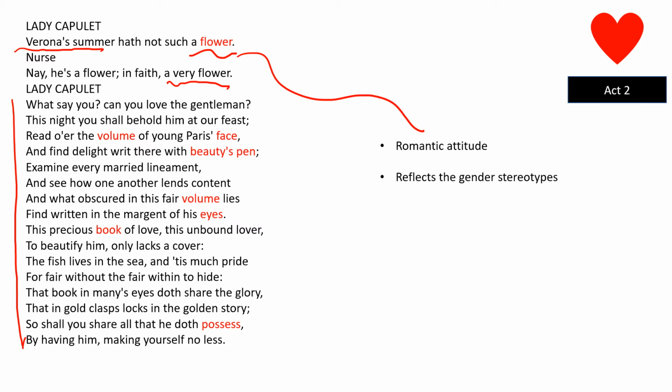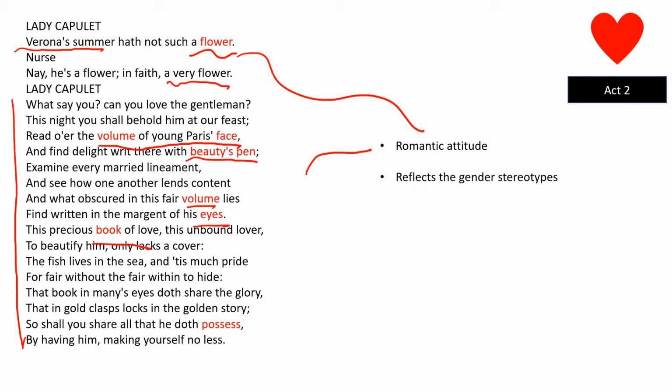And the way that she talks about Paris, she talks about him in almost a romantic idea. So we get this idea of Paris's face being like a book, and how Beauty's pen has written it. And we see the book of love and his eyes and volume, which is another word for book. And we kind of see that this almost fits into this romantic attitude.